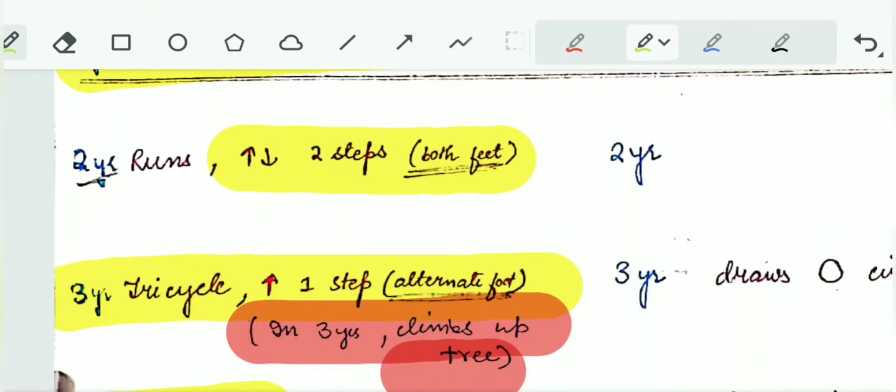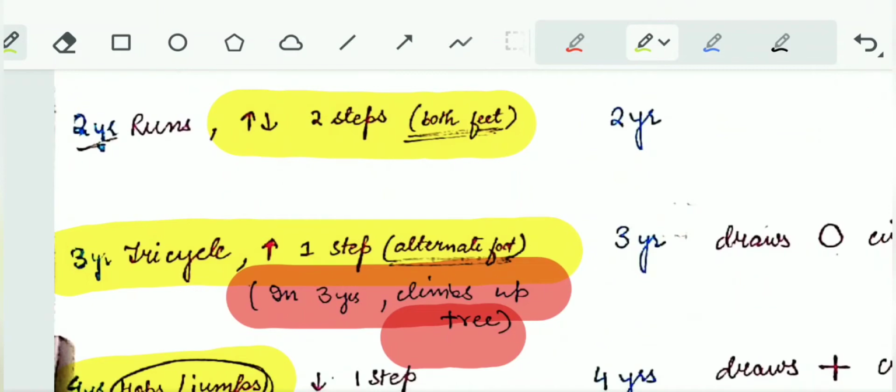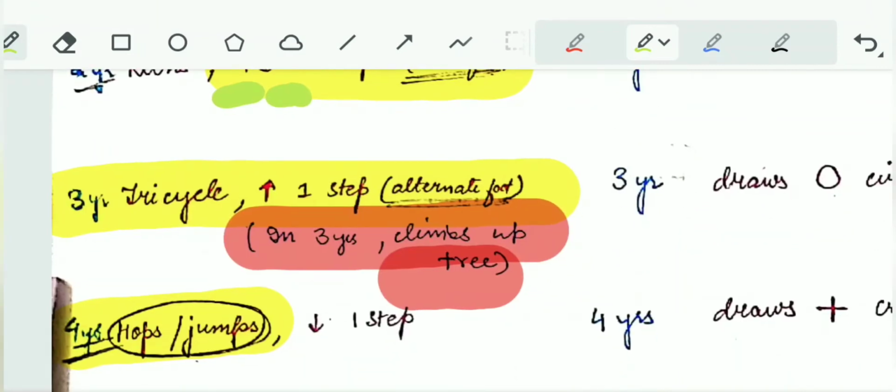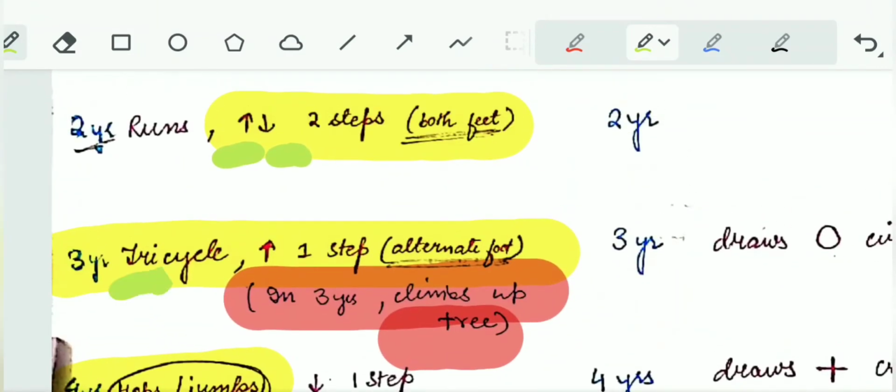Now let's see the other ones. At 2 years, the child runs and can go upstairs as well as downstairs with both feet together, 2 steps. At 3 years, 3 for 3, that is tricycle. The child can ride a tricycle and also go upstairs with 1 step, that is alternate foot.